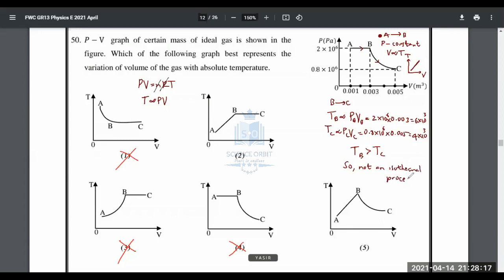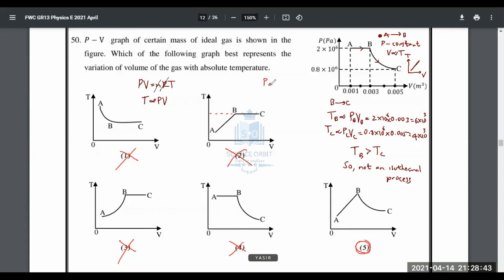My point is, 2 is wrong. What is the meaning of 2? 2 says from B to C, temperature doesn't change. So this is definitely an adiabatic. It could be an adiabatic process. It can be an adiabatic process. 5th is the answer.